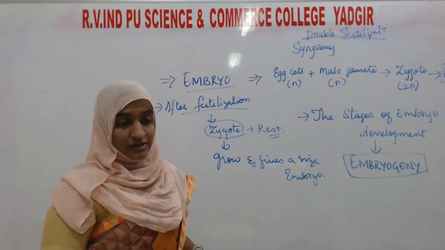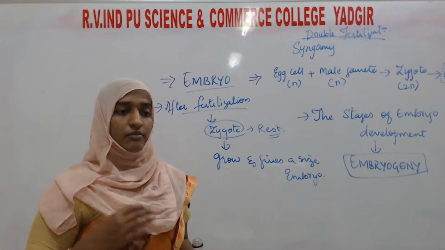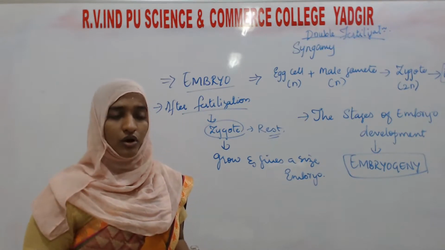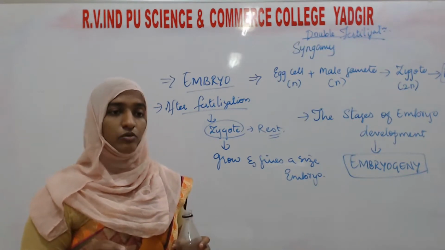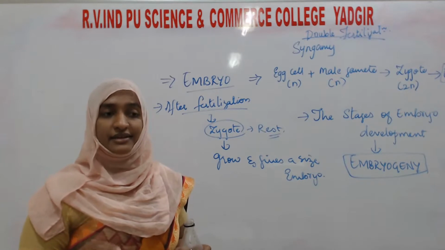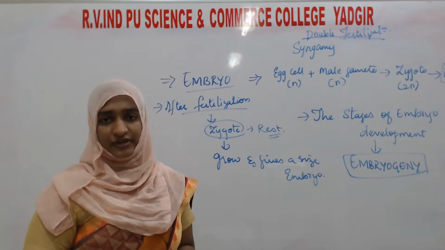Here there are not many differences between the monocot embryo and the dicot embryo development. It is almost similar, only at a certain point it is different.